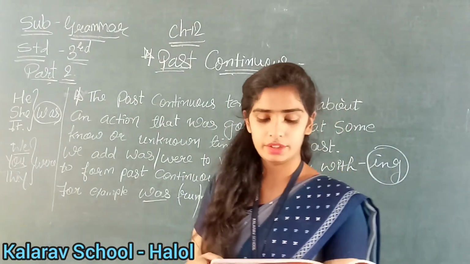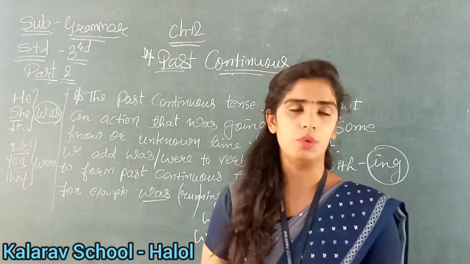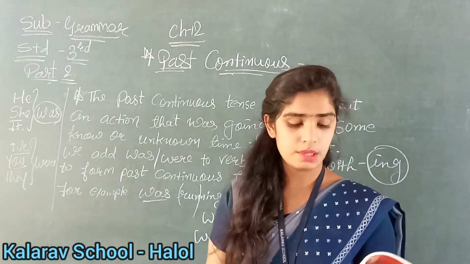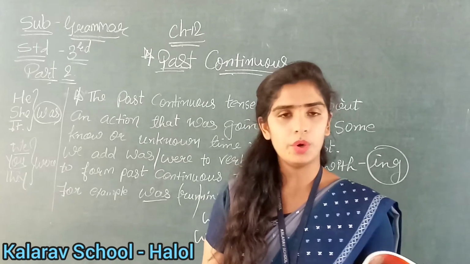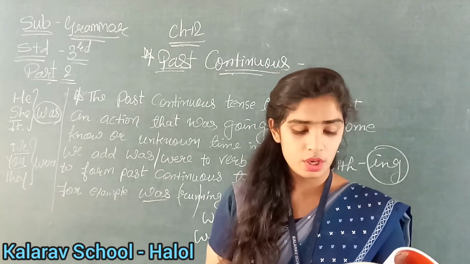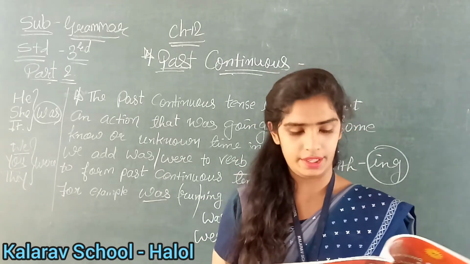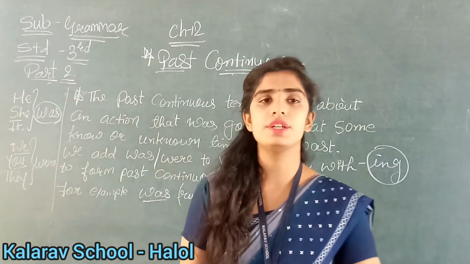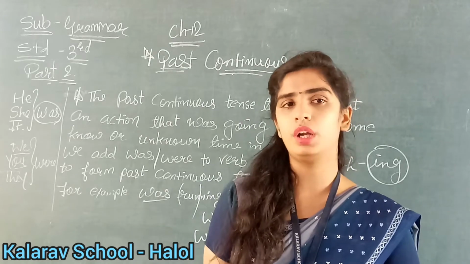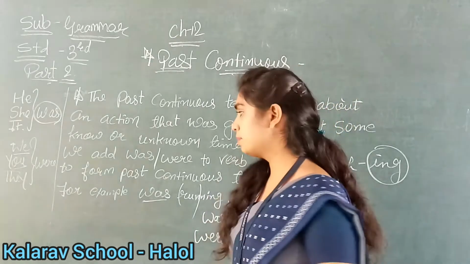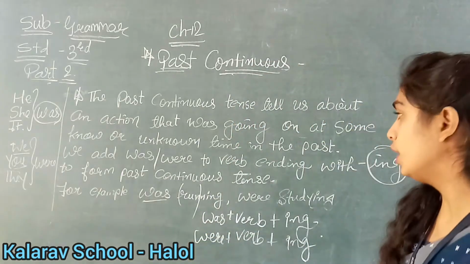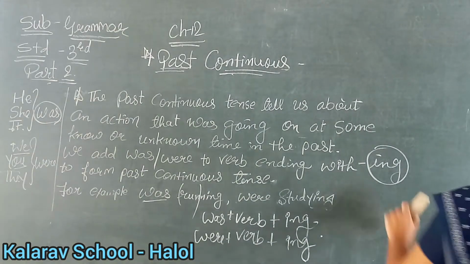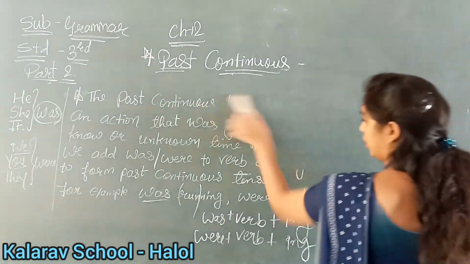See, circle the correct words and read the sentences aloud. Okay, now see what is first number. Birds blank overhead. Bracket में क्या दिया हुआ है? See, was flying and were flying. Right? Now come on, tell me, is it bird or birds? Birds, it means singular or plural? Birds means it is plural. Okay, so plural hai, so what we will do with the plural? Come on, tell me.